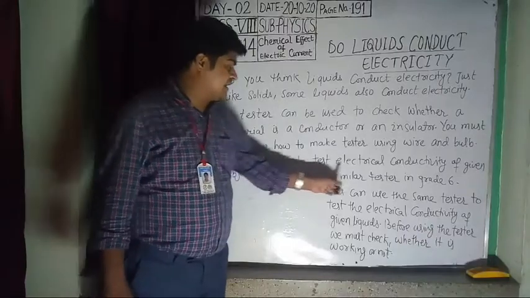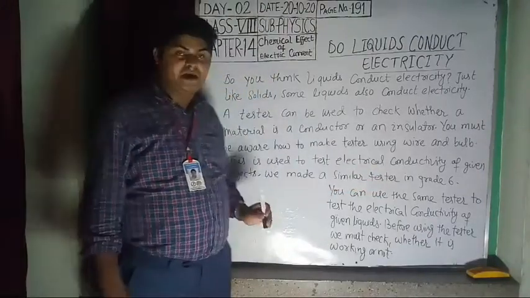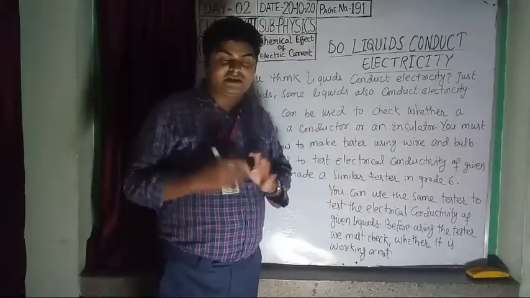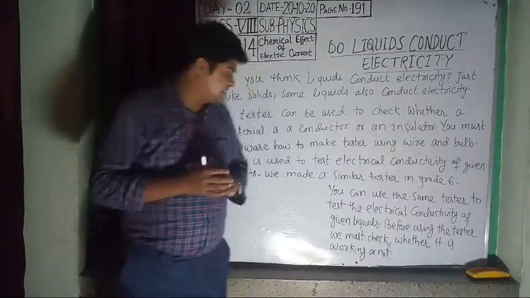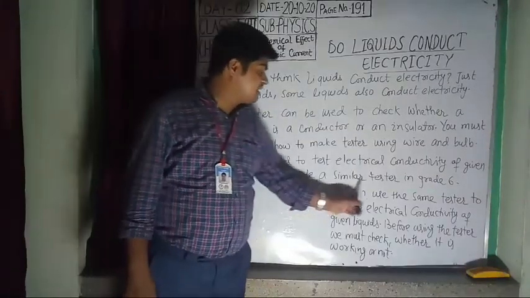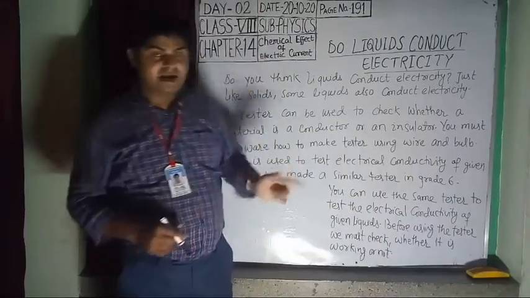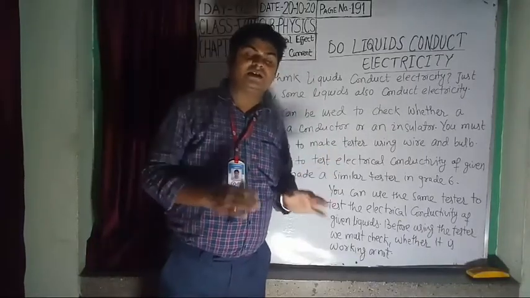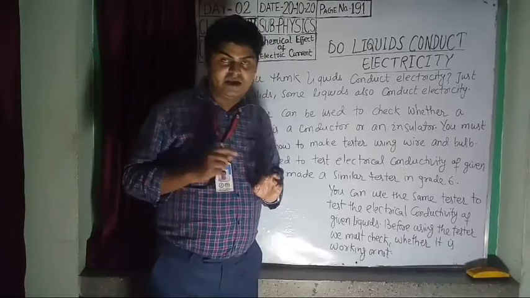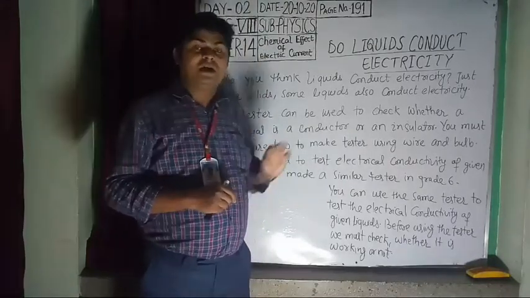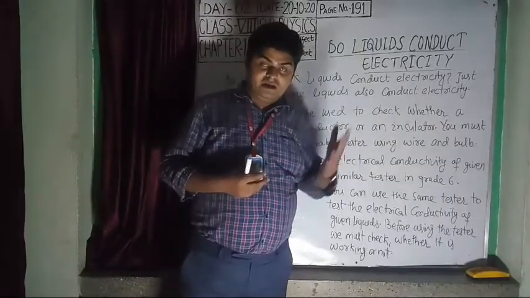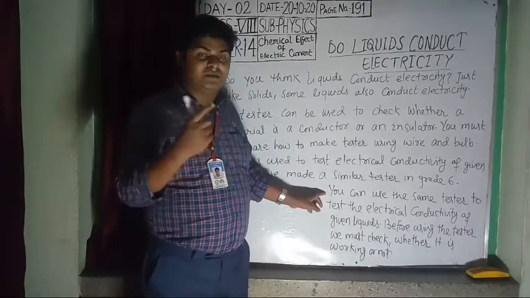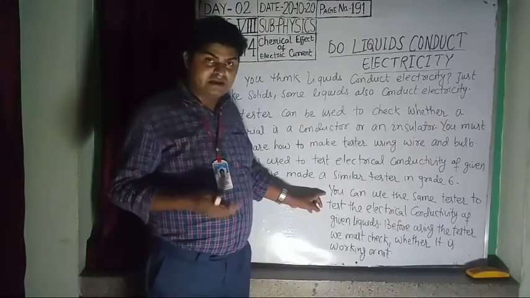This is used to test the electrical conductivity of a given object, to check whether any material is a good conductor or insulator of electricity. We made a similar tester in grade 6. In class 6 you checked materials, but here you will use the same tester to check liquids, whether liquids are conductors or insulators.